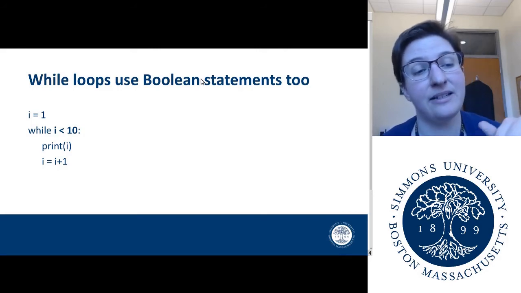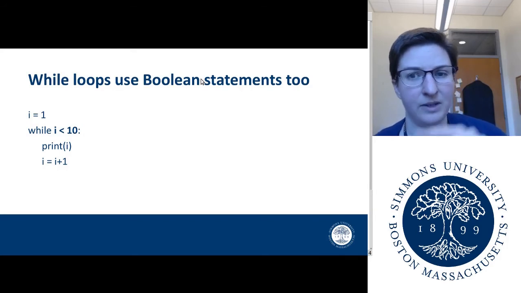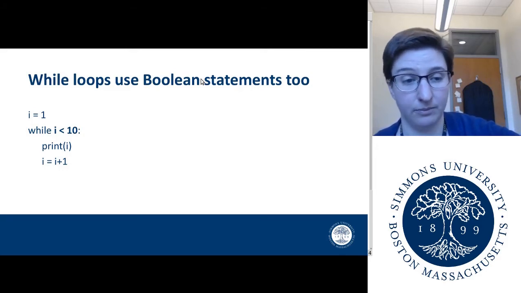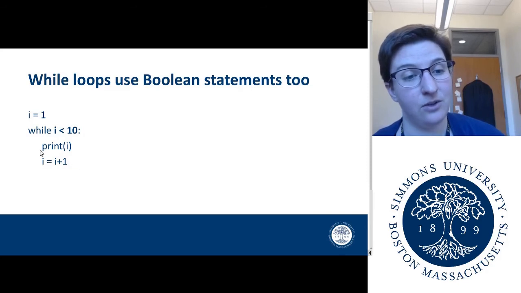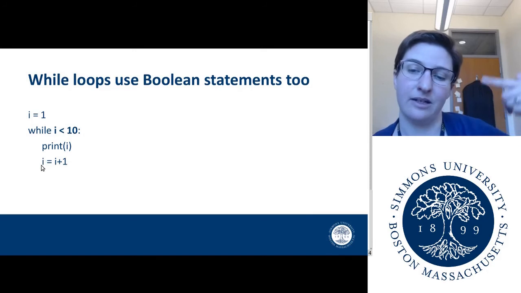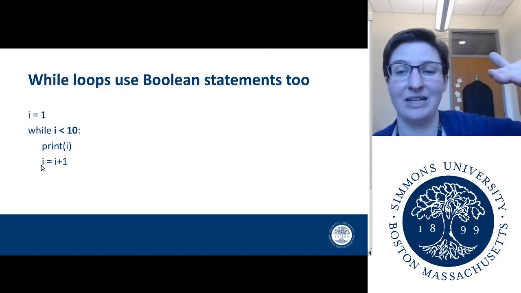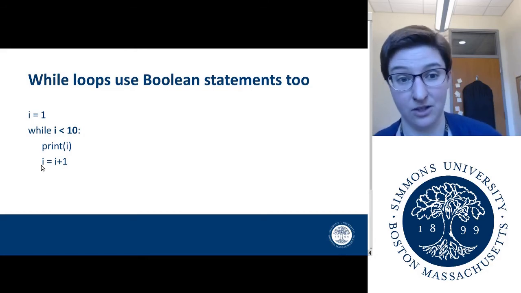So what's going to happen is Python's going to go in and it's going to say, okay, i plus 1. Well, what's the current value of i? And the first time we go through this, right, i equals 1. So we're going to plug in 1 for this i. So we're going to get 1 plus 1. That's 2. And so we're going to assign the value 2 back to i. So i is getting updated and it's getting what we call incremented. So the 1 is being added to it. So its value increases a little bit and then we go, okay, now it's 2.